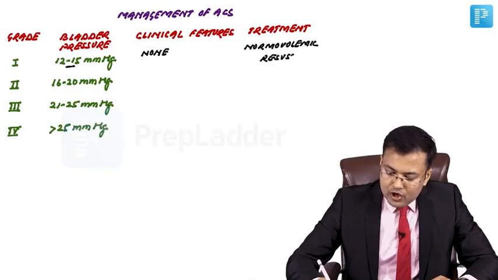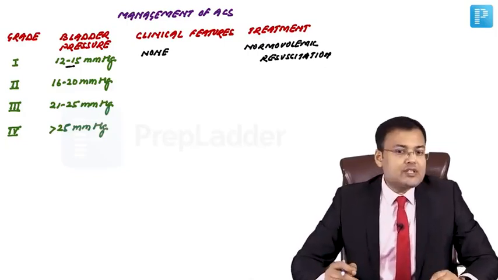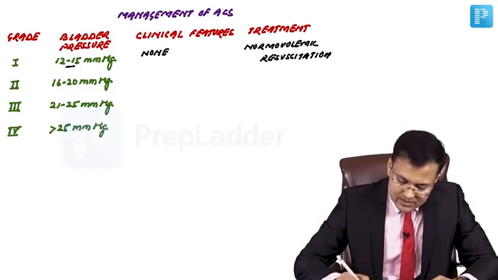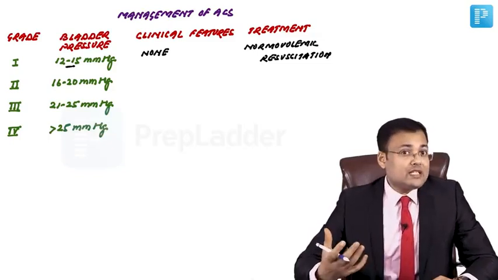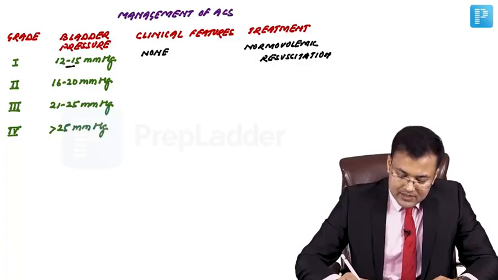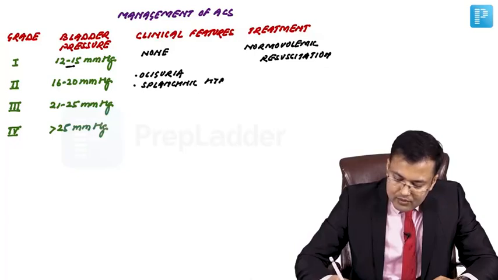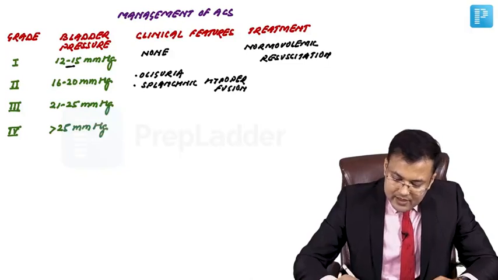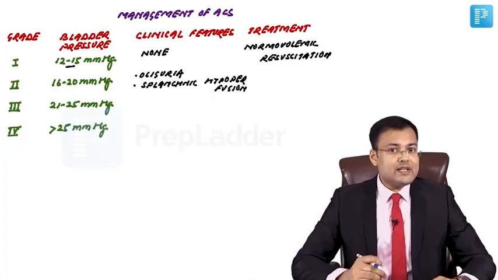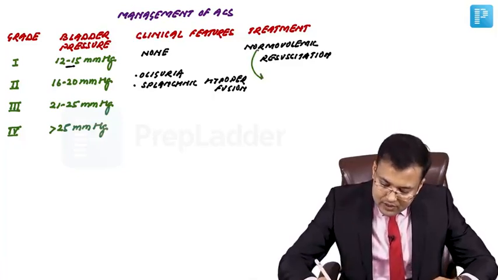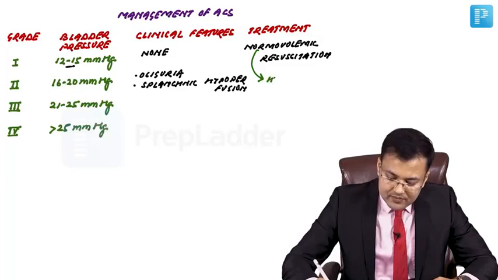What do we do? We go for normovolemic resuscitation. Whenever the grade is 2 and the pressure is 16 to 20 mmHg, such patients are going to develop oliguria and splanchnic hypoperfusion. So what are the manifestations? These patients are going to develop oliguria and splanchnic hypoperfusion. In grade 1, we go for normovolemic resuscitation, but here we go for hypovolemic resuscitation.